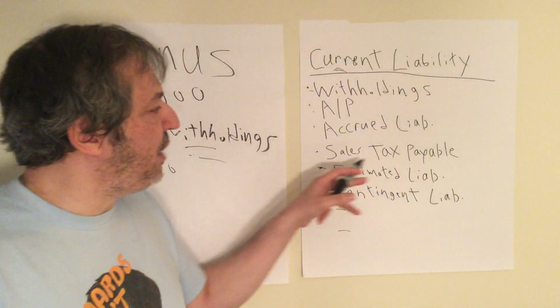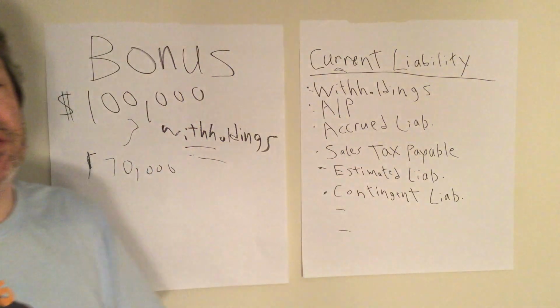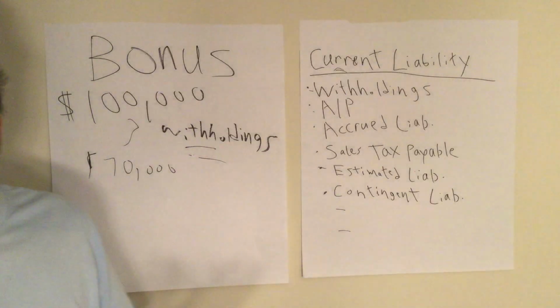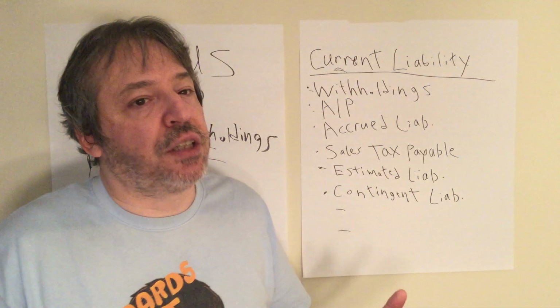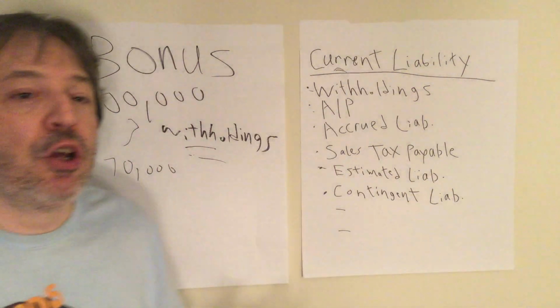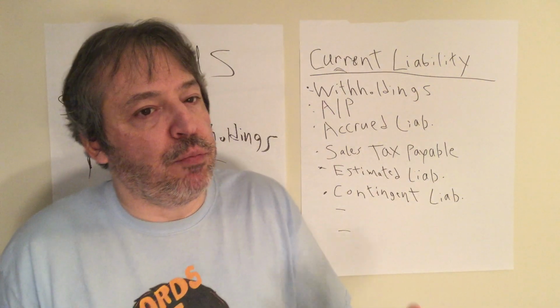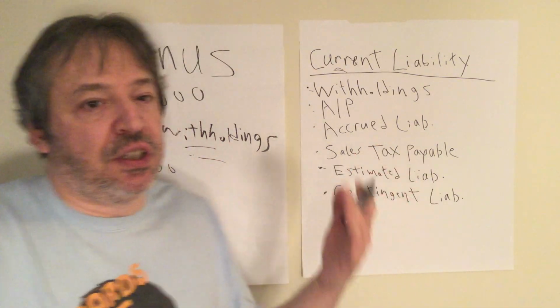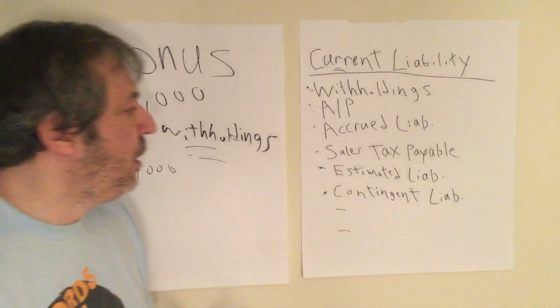Similar to withholdings is sales tax payable, right? So say you go buy something at Best Buy for $100, and what do they charge you? Like $108, right? The difference is sales tax. Again, who pays the sales tax? You do, the consumer, right? And Best Buy just takes your money and they owe it to the state. So it's a liability, it's sales tax payable.